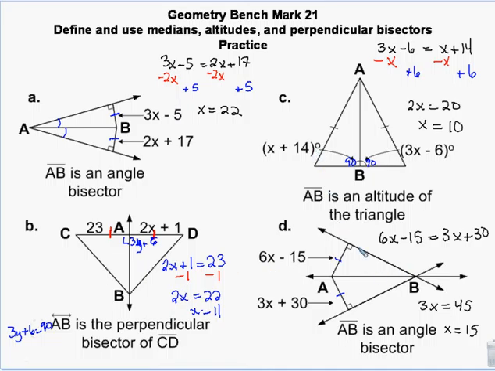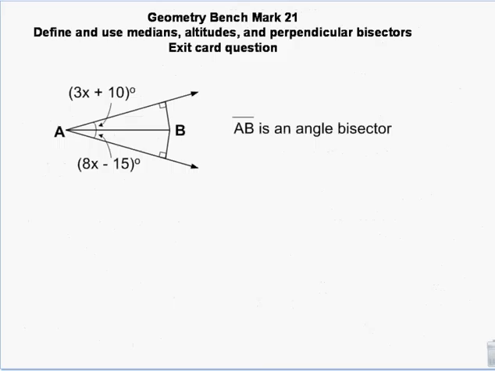And then altitude, if you have two angles on your altitude, like this, they're both 90, so they're equal to each other. If you have one angle, it just equals 90. So on these, you're pretty much only going to have two situations. Equals 90, equals each other. Not too bad? Here, you guys try this one.